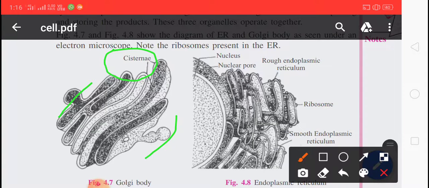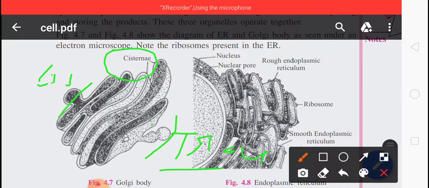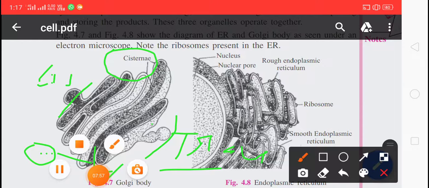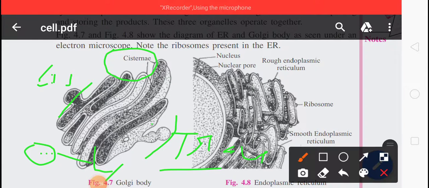Okay, secretory vacuoles and lysosomes are formed from the trans face of the Golgi complex. So keep in mind secretory vacuoles and lysosomes. This is trans and this is cis face. From the trans face, vacuoles and lysosomes are formed. Lysosomes are formed from this only, from the trans face of the Golgi complex.